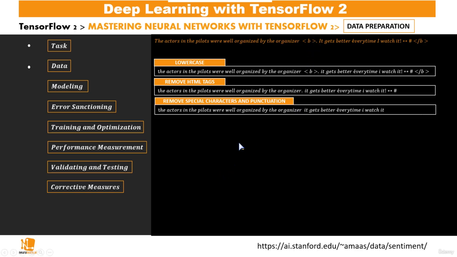The next is removing special characters and punctuation. By special characters, we mean characters like the star and the hashtag. Having to consider this as a single word for training our model is actually useless, as in the sentence they have no role to play.